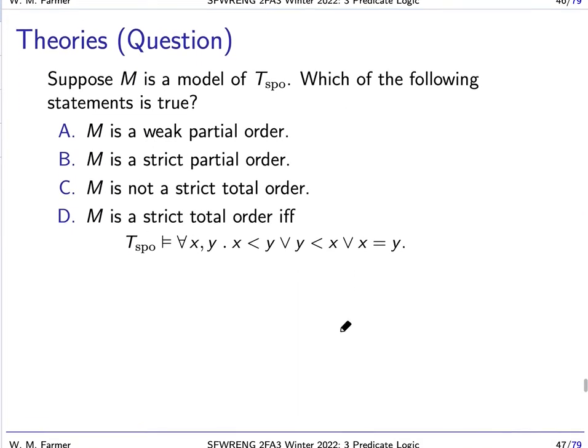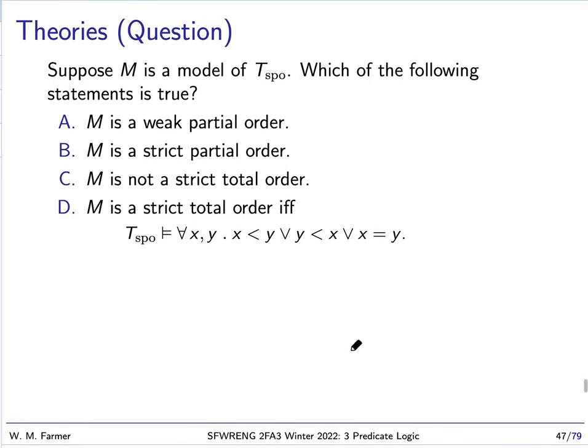Okay, so here's a question for you. Take a moment and think about it, and I'll come back. Okay, here's the question. Suppose M is a model of our theory of strict partial orders. Which of the following statements is true? Well, if M is a model of this, it's not going to be a weak partial order. Remember, weak partial orders and strict partial orders are closely related, but they satisfy different properties. It is going to be a strict partial order.